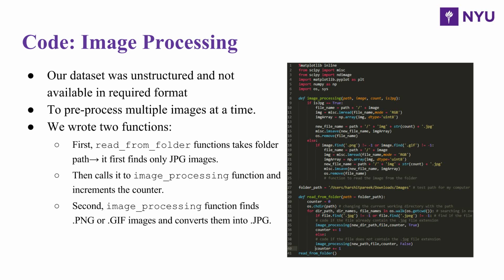The first part is the image recognition, where our dataset was unstructured and not available in the required format. So we had to do some pre-processing, which processes multiple images at a time. The first function, read from folder, takes a folder path and first finds only JPEG images. Then it calls the image processing function and increments the counter. The image processing function also finds the PNG and GIF images and converts them into the JPEG format.